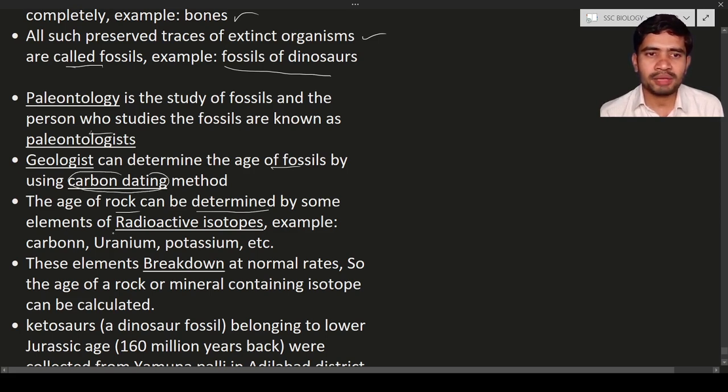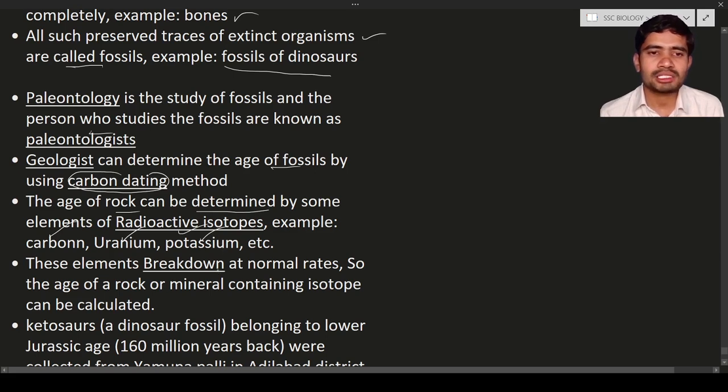Some elements used in carbon dating are known as radioactive isotopes. Example, carbon is a radioactive isotope, uranium is a radioactive isotope, potassium is also a radioactive isotope. So why do we take these radioactive isotopes? The main reason is their normal rate of breakdown; they get broken down at normal rates.